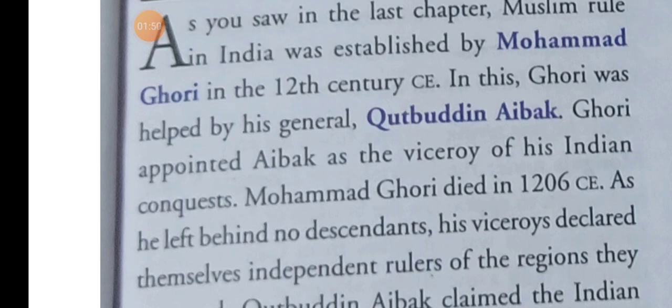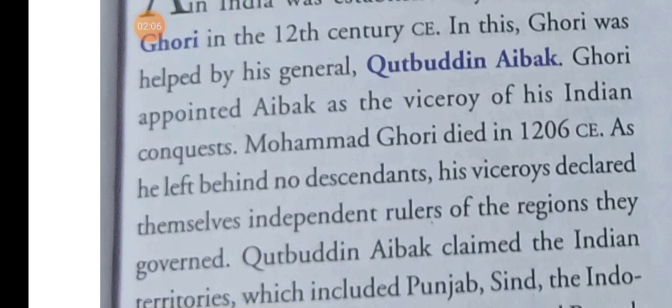General means chief commander. Who helped Muhammad Ghori? His general Qutbuddin Aibak helped him. And Muhammad Ghori appointed Aibak as viceroy of his Indian conquest.